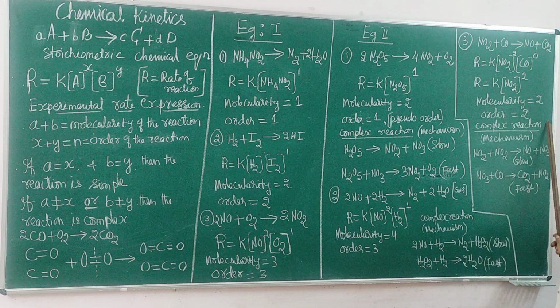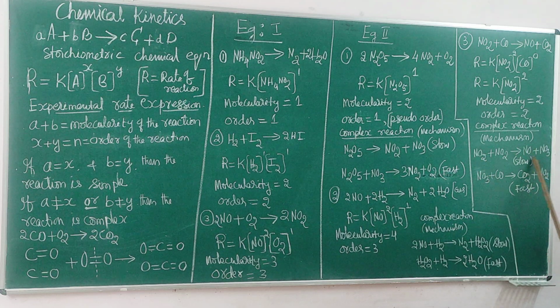The complex reaction mechanism. This is the one mechanism we have proposed. NO2 plus NO2: 2 molecules are first involved, they collide with each other, forming NO plus NO3. That is again an unstable intermediate. This intermediate can react with the other reactant molecule, forming carbon dioxide and NO2. This is the faster reaction, this is the slower reaction. This is the rate determining step of this reaction. So this mechanism is proposed.